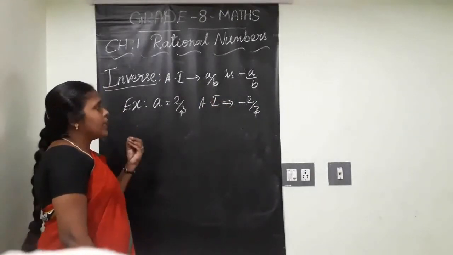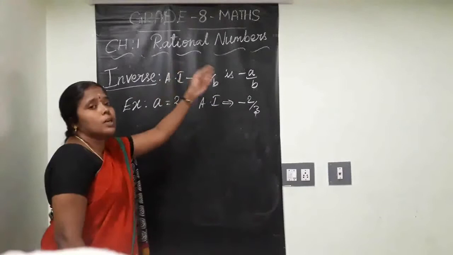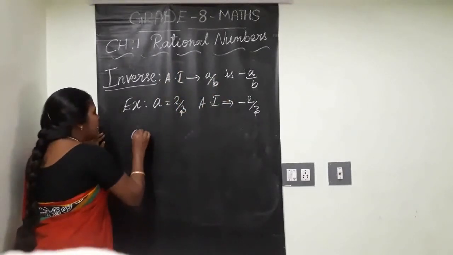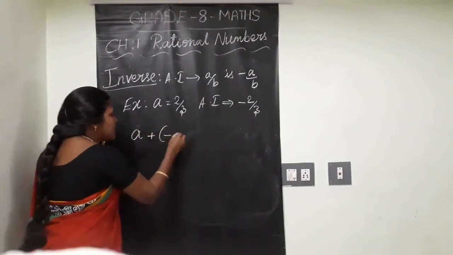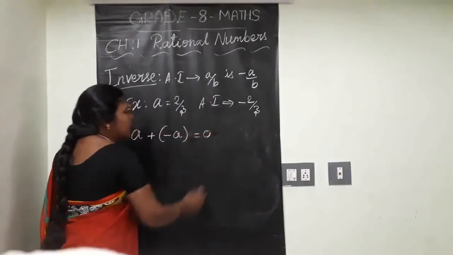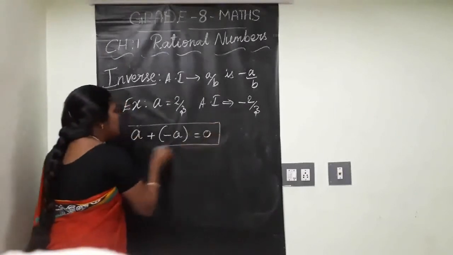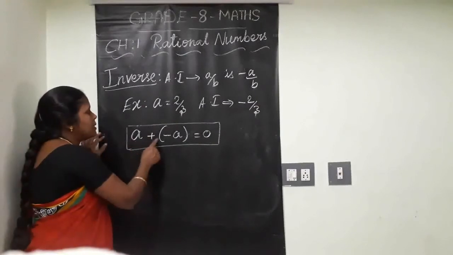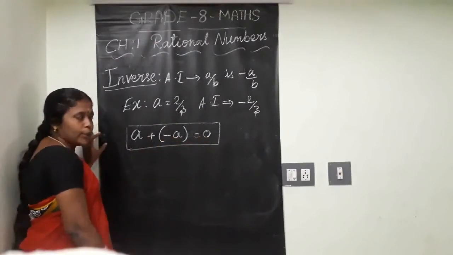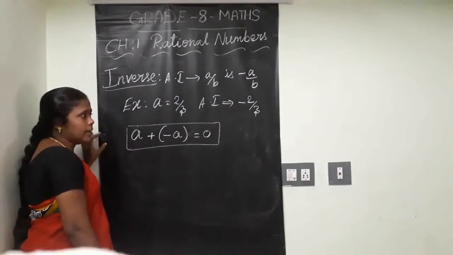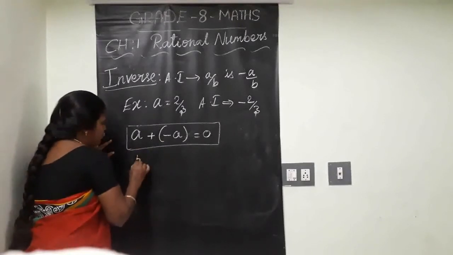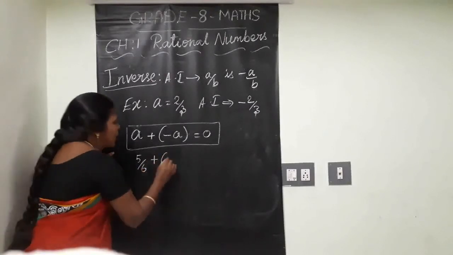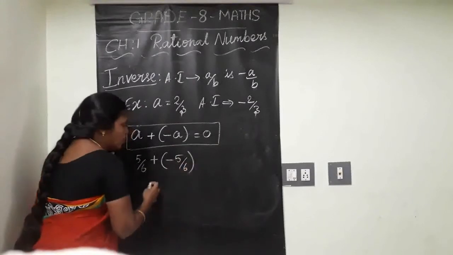You can ask, ma'am, how we can check whether this is additive inverse of that? See, there is a result. If you add any number with its additive inverse, the result becomes 0. This is checking result. Clear? A plus minus a is equal to 0. You can check using this statement. Clear? For example, a equal to 5 by 6. What is this additive inverse? Minus 5 by 6. Yes or no?